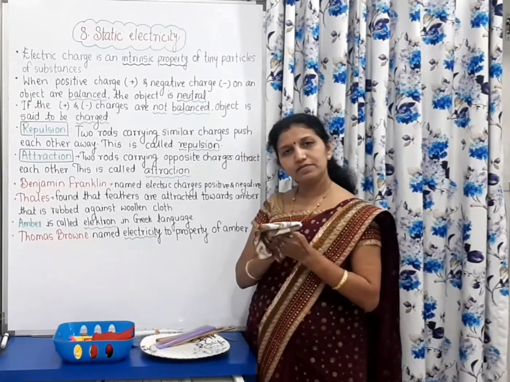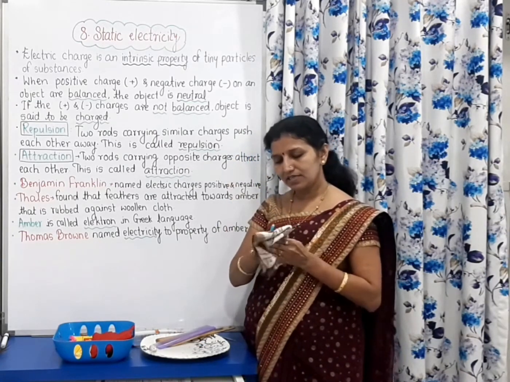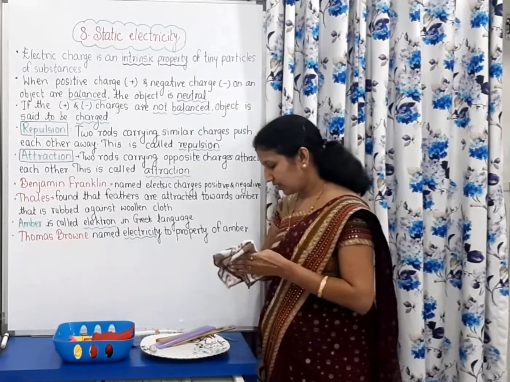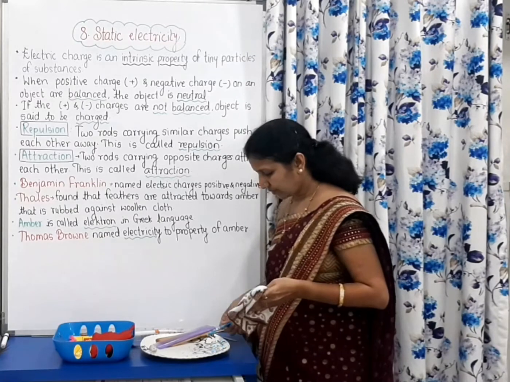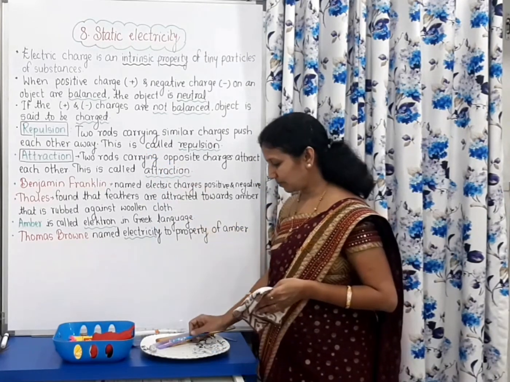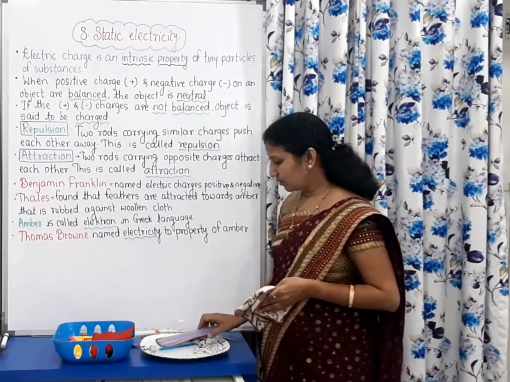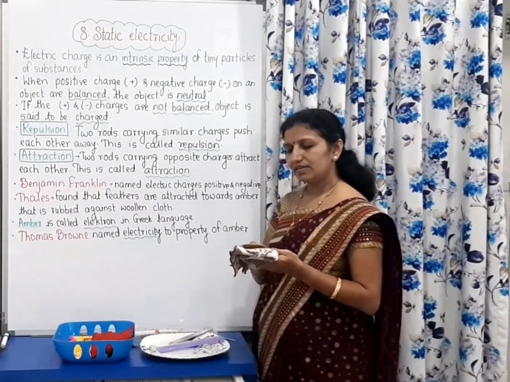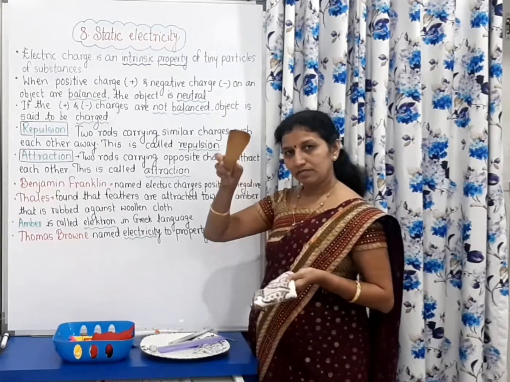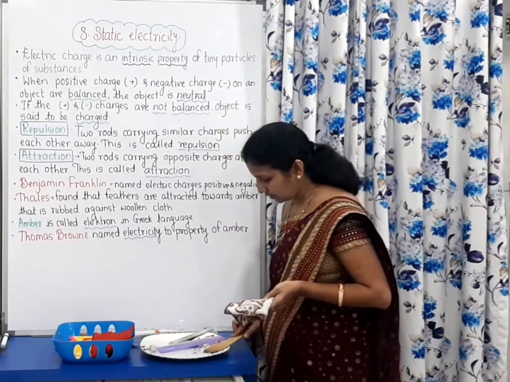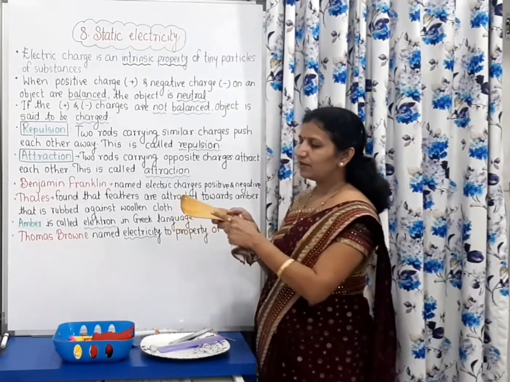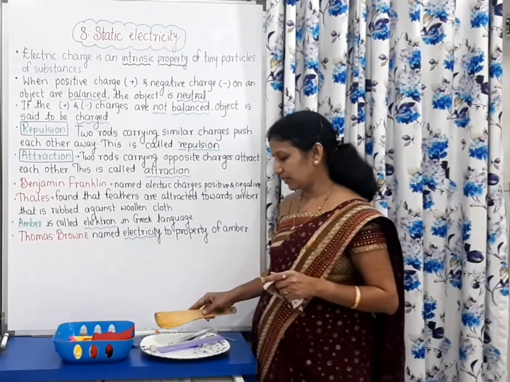Also, if this plastic pen is rubbed against this cloth, it also attracts the small pieces of paper. Now, I will rub this wooden spoon, and it attracts a few small pieces of paper.